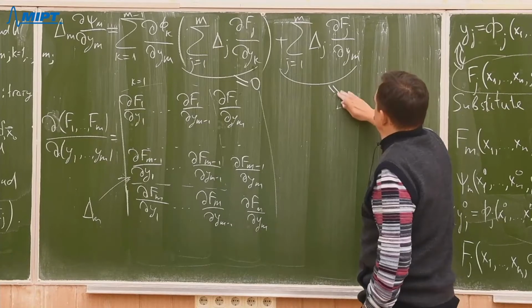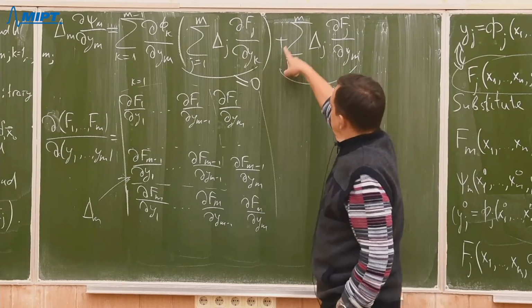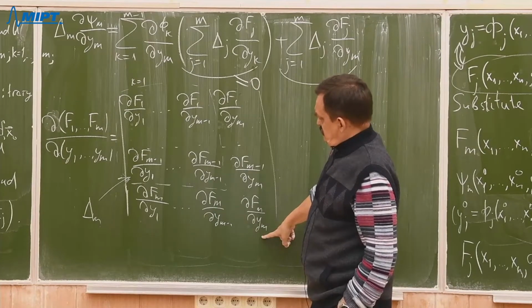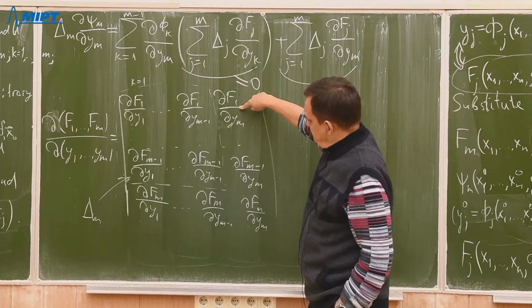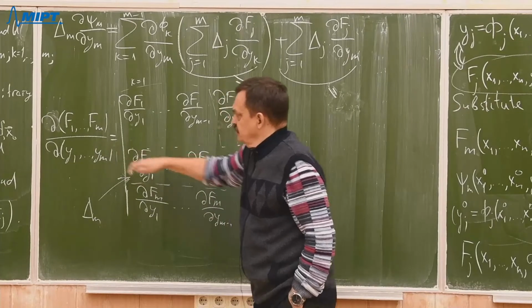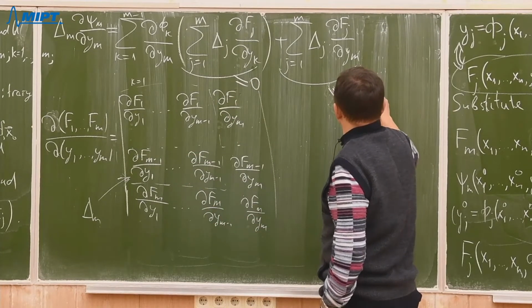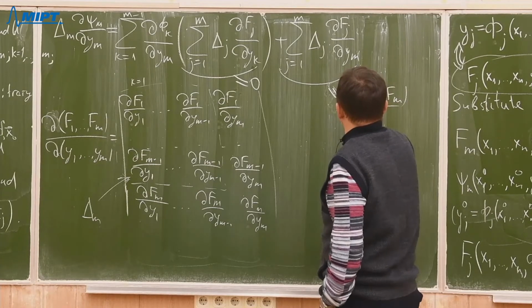Oh, sorry, the last: here we sum up elements of the last column times algebraic complements, so we obtain the determinant. That is our Jacobian.